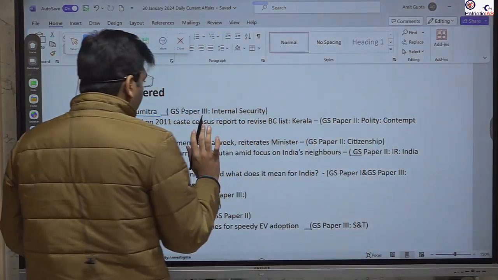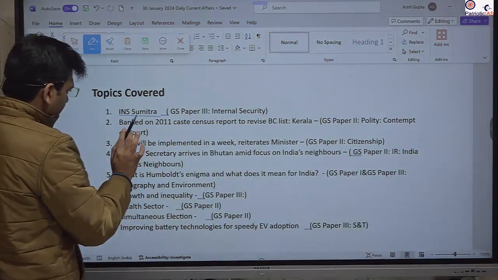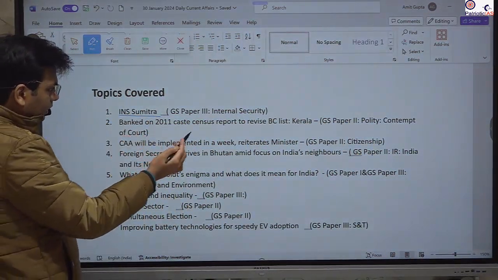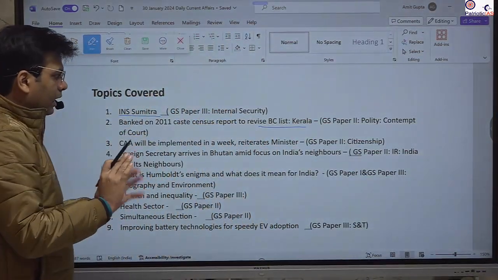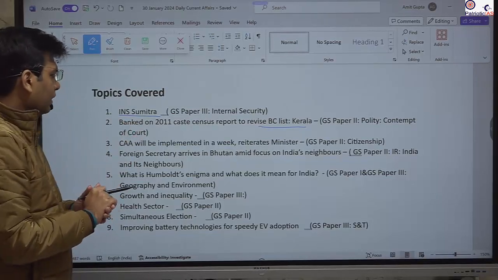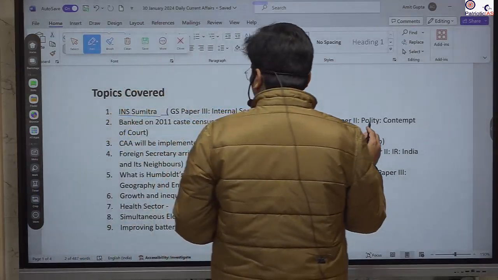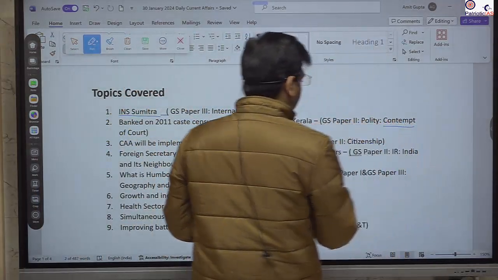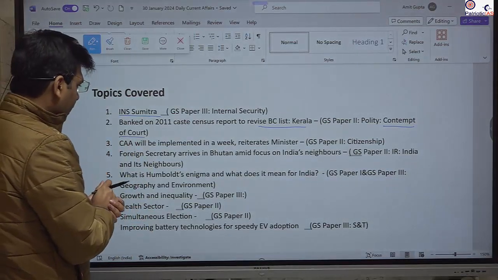Then we will go for the contempt of court case in the Supreme Court with respect to the Kerala state government's non-implementation of some of the directions given by the Supreme Court. So we will study what contempt of court is and what the constitutional provisions are with respect to the prelims and mains.